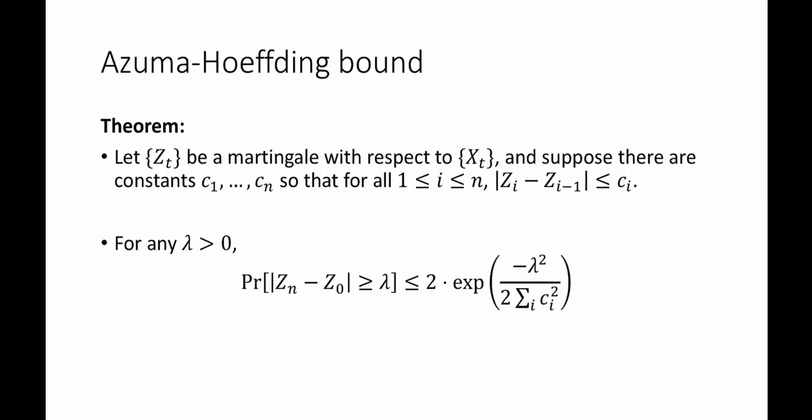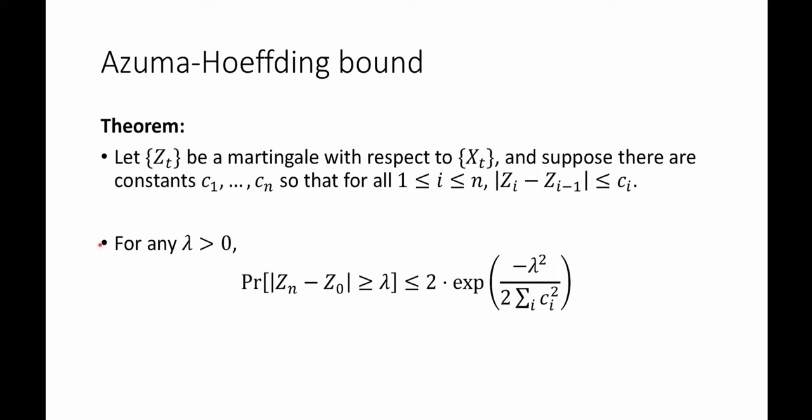So here's the statement of the Azuma-Hoeffding bound. Theorem. Let Z_t be a martingale with respect to X_t, and suppose that there are some constants c_1 up to c_n, so that for all i between 1 and n, the absolute value of Z_i minus Z_{i-1} is bounded by c_i, with probability 1.